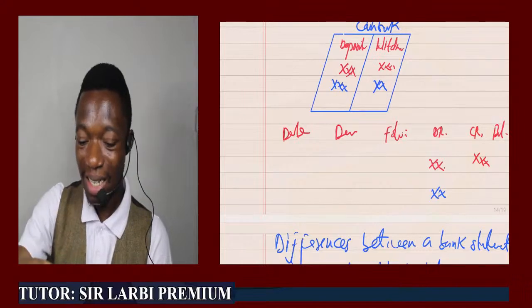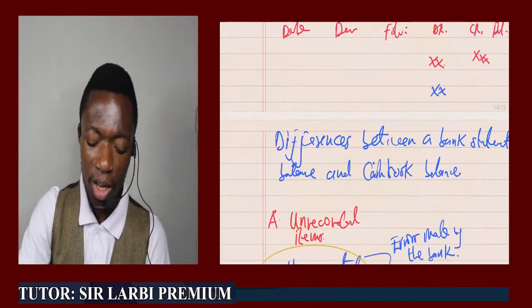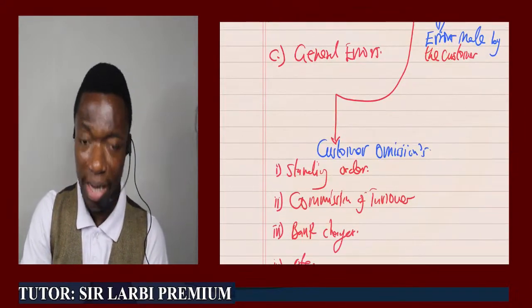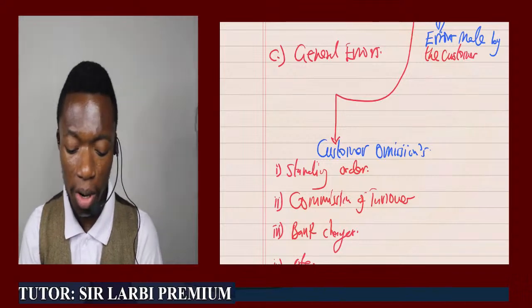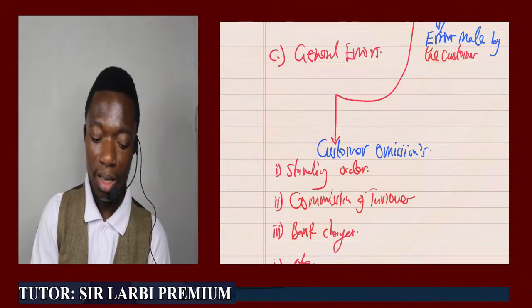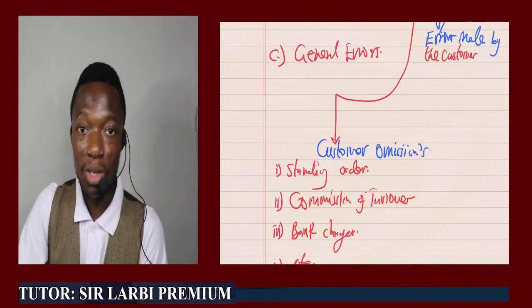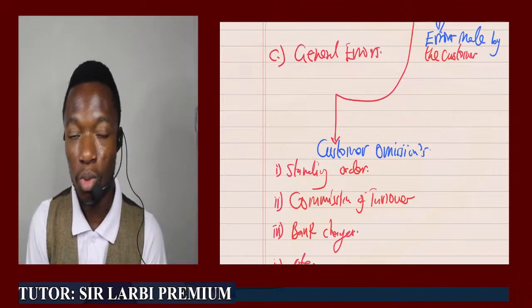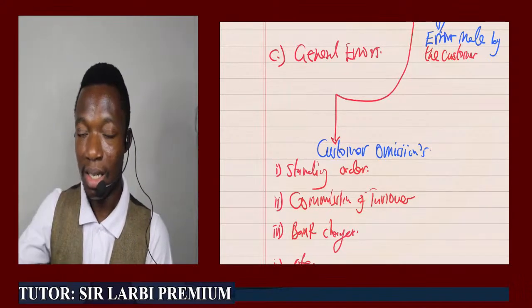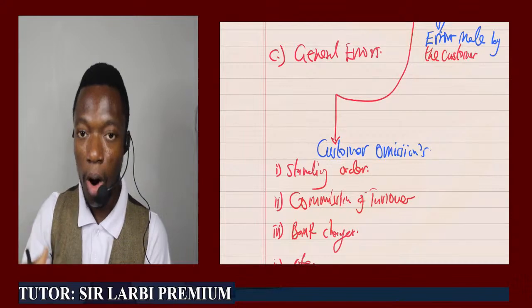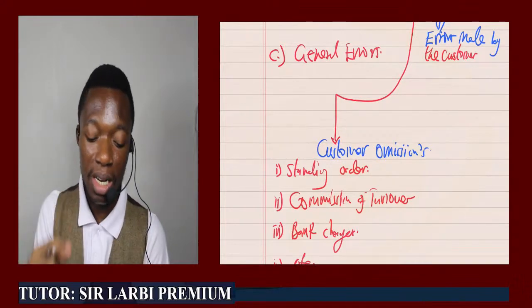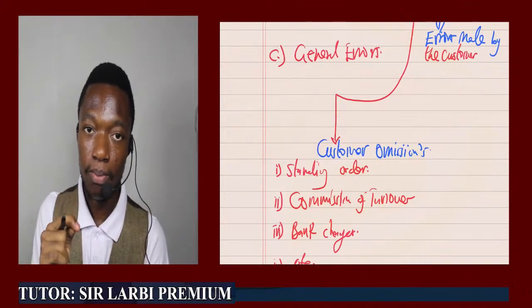So as at the time you receive the bank statement, you wouldn't be aware of this information, and these are what we call omissions. That means as at that point you don't have that information, so it generally becomes an error that you fail to record, but the bank has done their part. So all errors of omission can be traced from the bank statement.